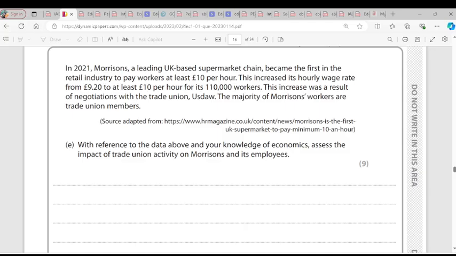Do you get the point here? But the advantage is that a high wage rate may increase workers' motivation. And if workers' motivation is increased, it might increase productivity. So if productivity increases, the minimum wage that Morrison is paying will not have any effect, because Morrison will be making profit. Do you understand? Is it clear? That is question 3.